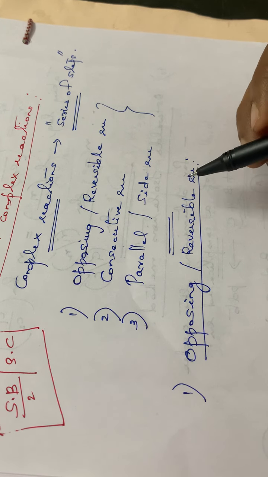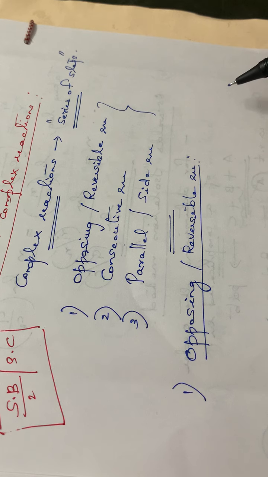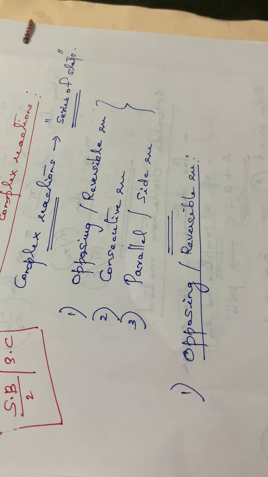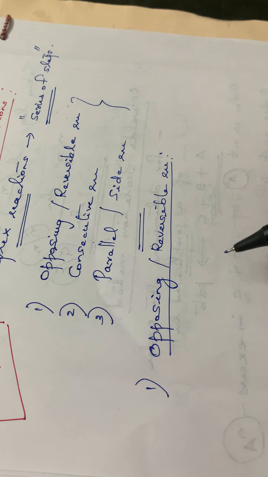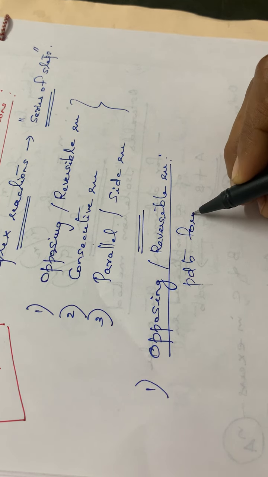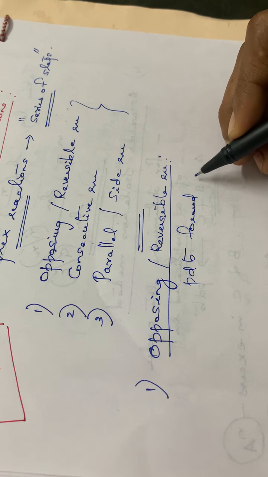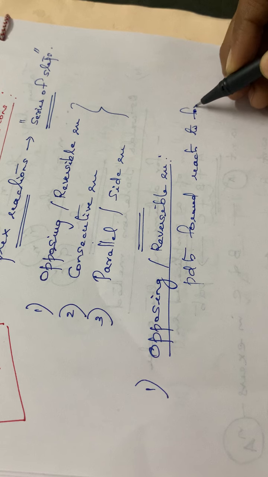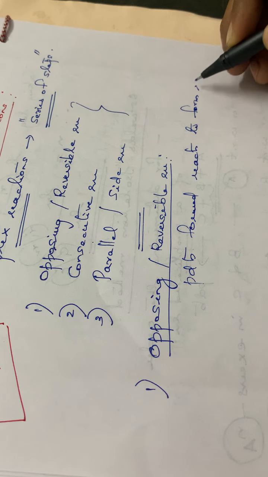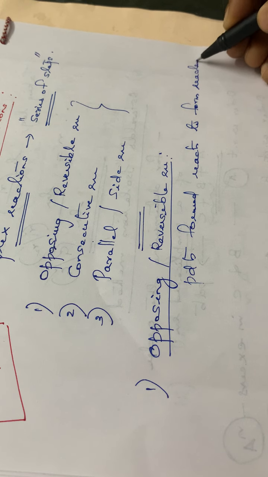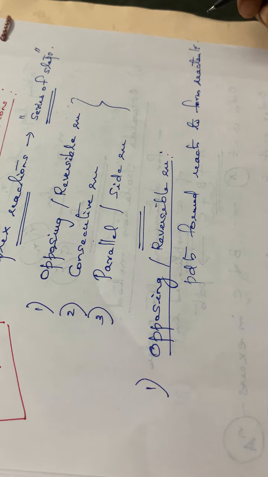The reactions in which the reactants combine to form the products, and again the products combine together to form the reactants. Such reactions are called reversible or opposing reactions. The products formed react to give back the reactants.